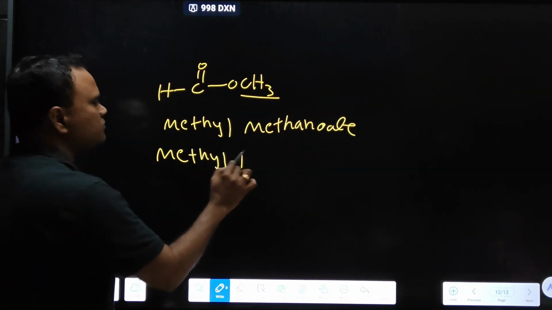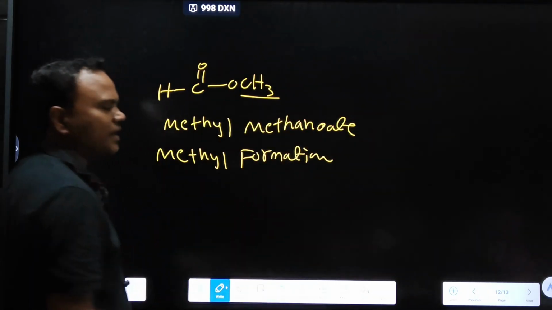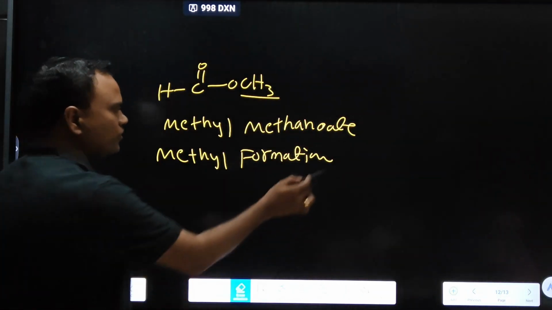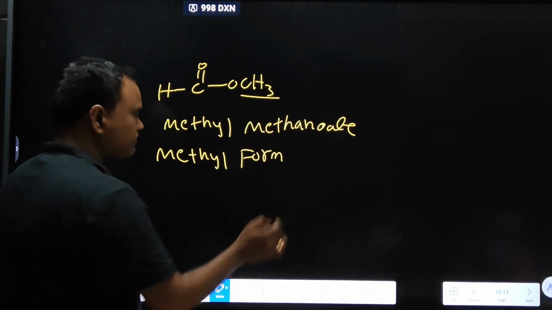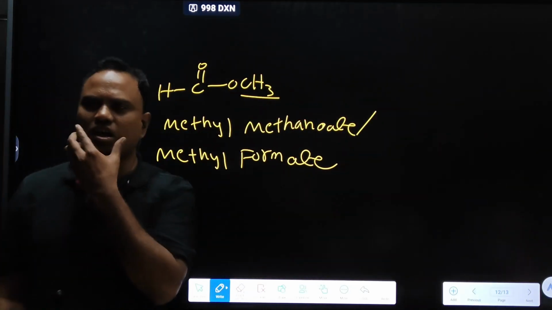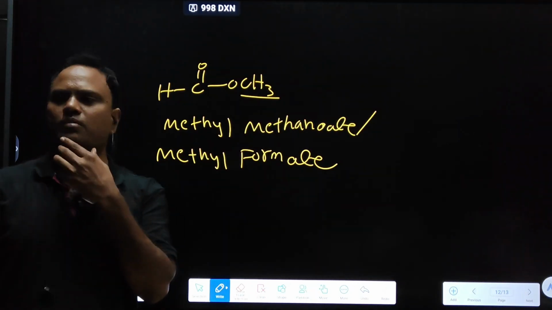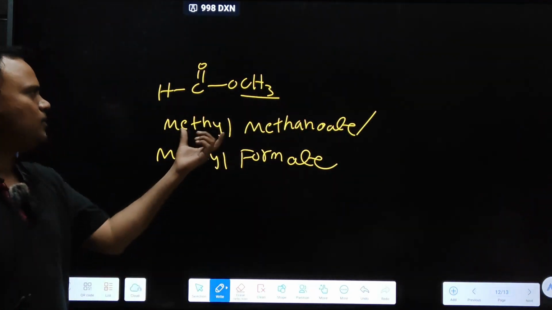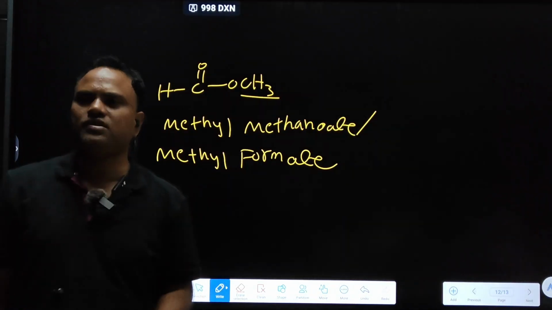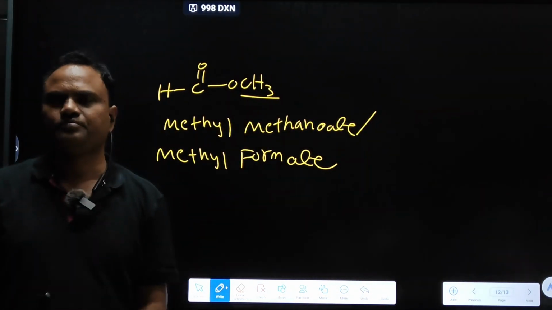If 1 carbon is present, the common names come like this: formic acid, formaldehyde, formate, formamide. Clear? You give the carboxylic acid name which is functionally isomeric with this.